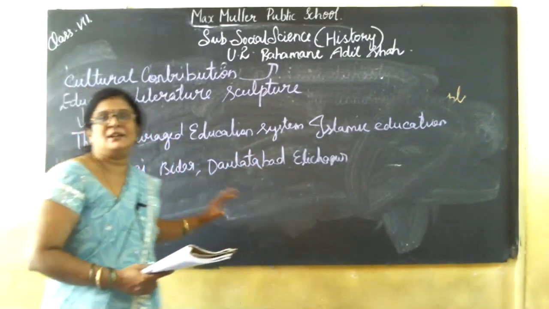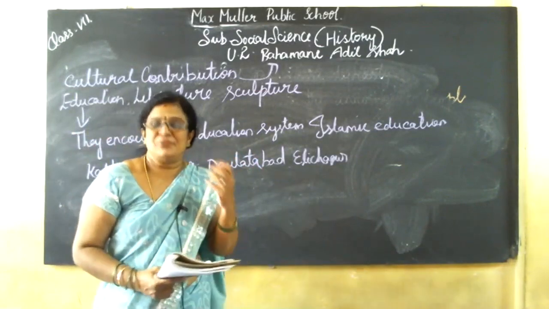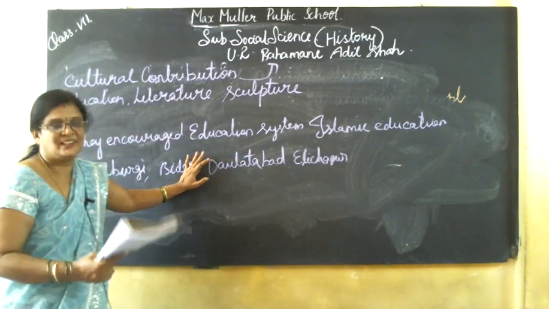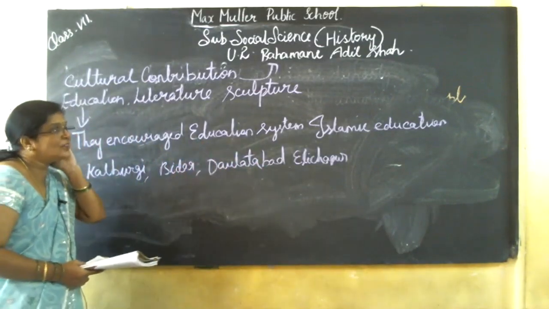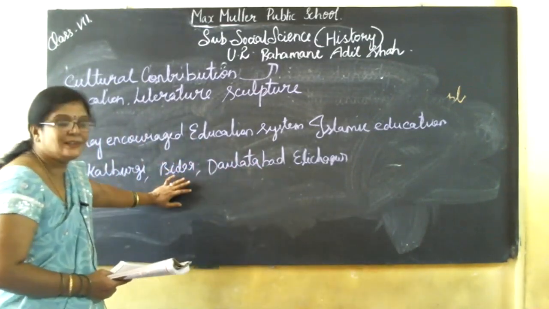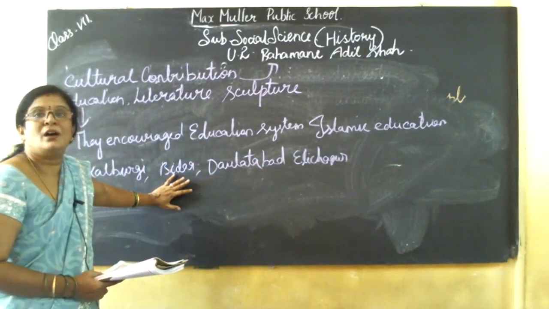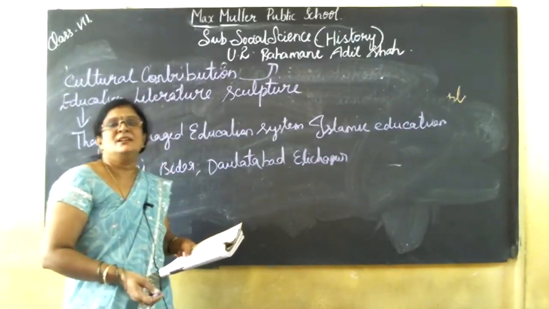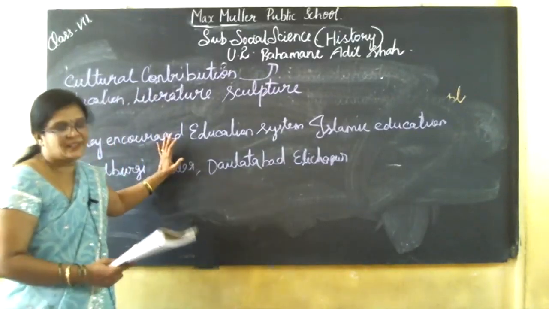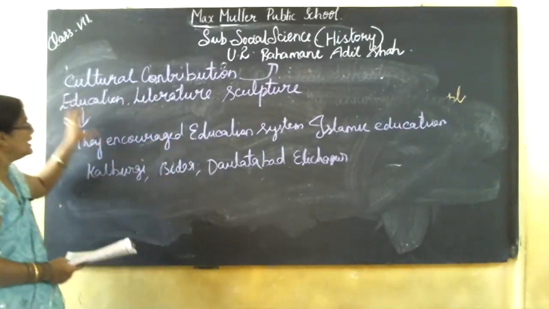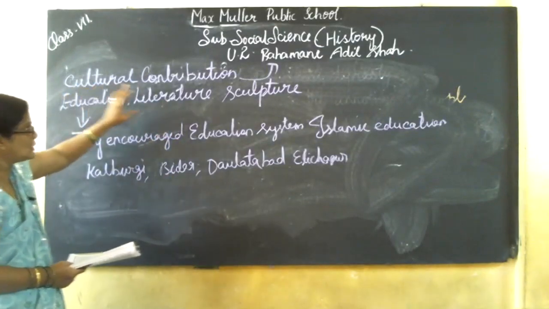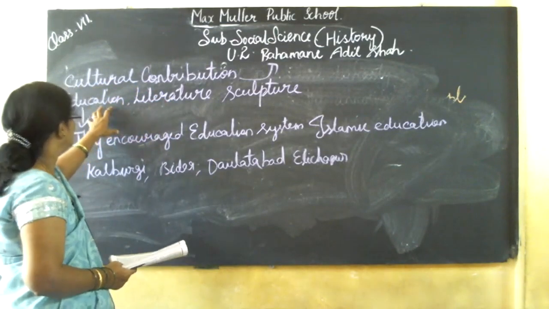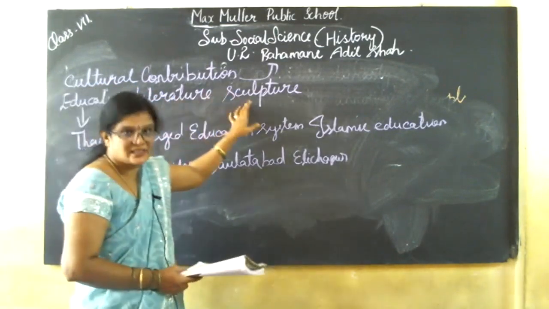The Quran and the principles of Sufism philosophy were taught in the schools. So what are the important things taught in that university? The Quran and the principles of Sufism were taught in these schools. Again, I am telling about education. The cultural contribution is education. What are the three contributions? Education, literature, and sculpture.